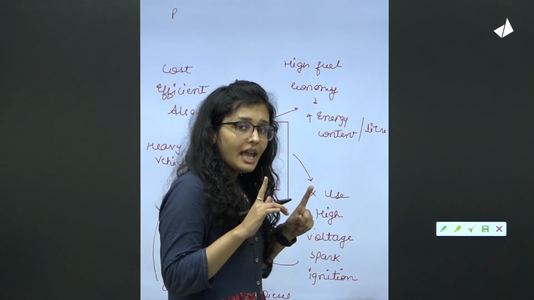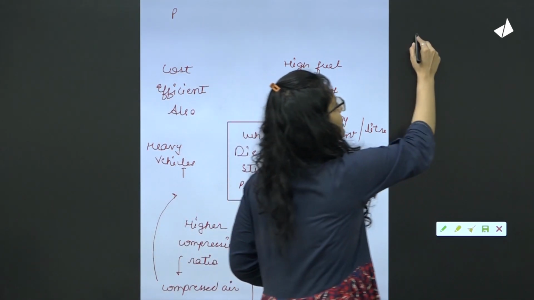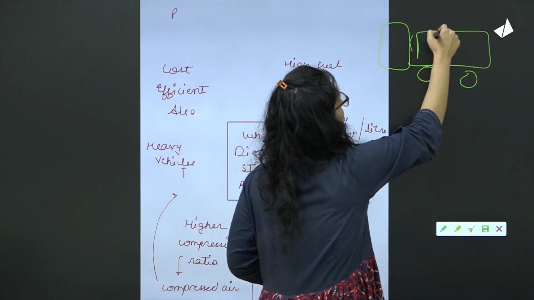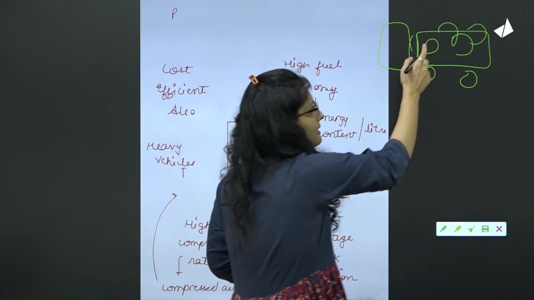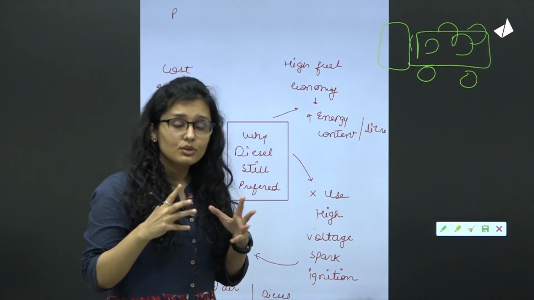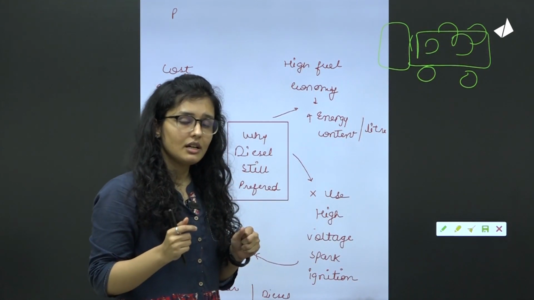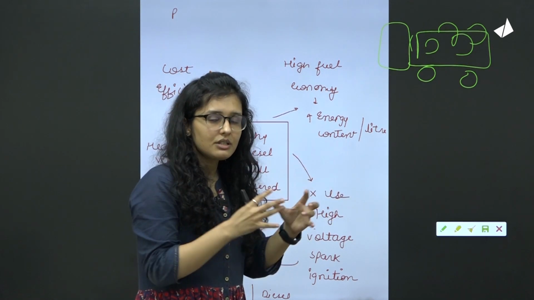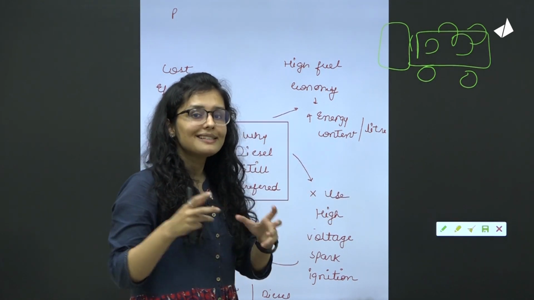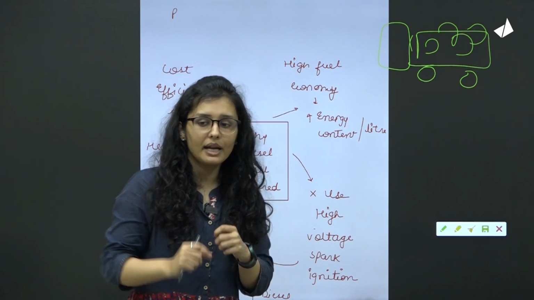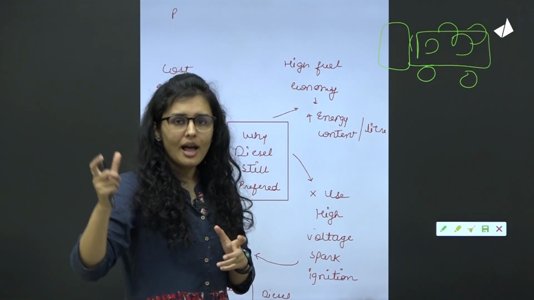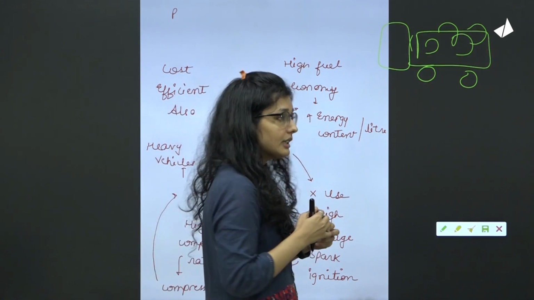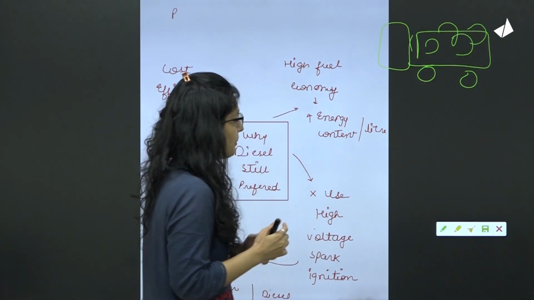But still, in heavy duty vehicles, suppose a particular truck which is carrying a high amount of goods, we utilize diesel based vehicles. Why do we use that? Because as we said earlier, they provide high energy content per liter, because air is used in a compressed way, and diesel is also much heavier compared to petrol. So more carbon content means more calorific value and energy content we get from burning.